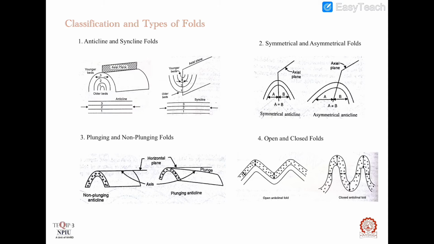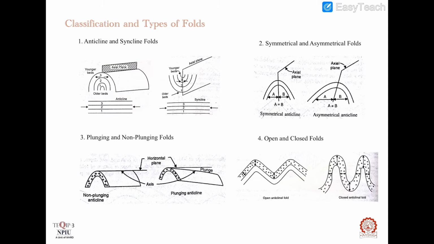So based on the inclination of the axis of the fold, whether it is inclined or horizontal, we can group the folds as plunging folds or non-plunging folds. If the axis of the fold is inclined, then it is called plunging fold, and if the axis of the fold is horizontal, then it is called non-plunging. Since this is an anticline fold, it is called non-plunging anticline, and this is plunging anticline.